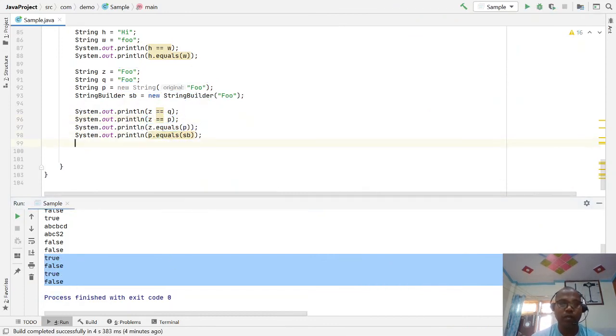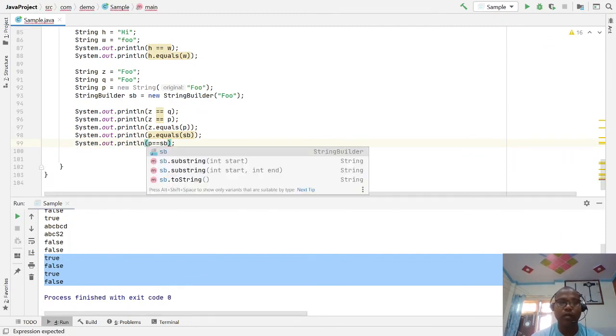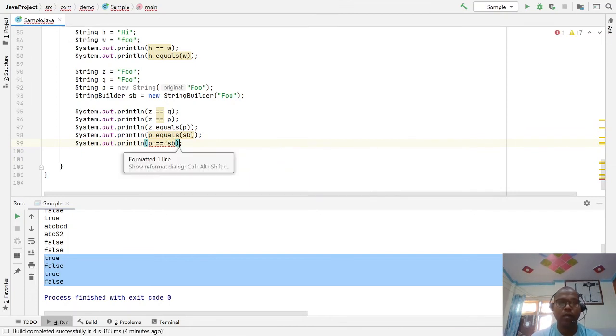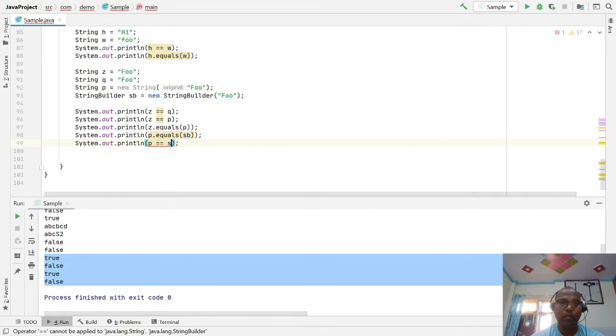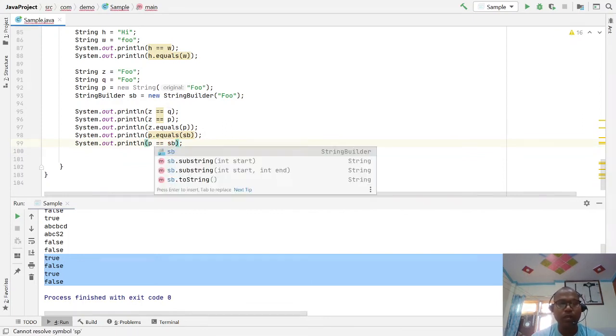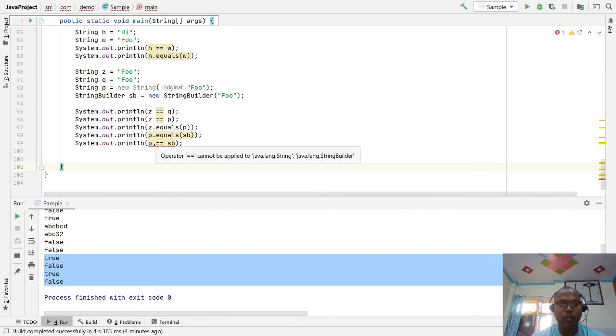If you try to print p double equal to sb, here the compiler does not allow p to be compared with sb, because this is your String type and this is your StringBuffer type.